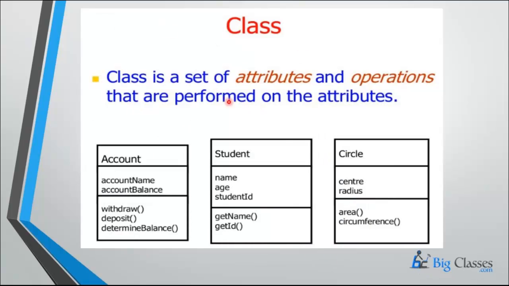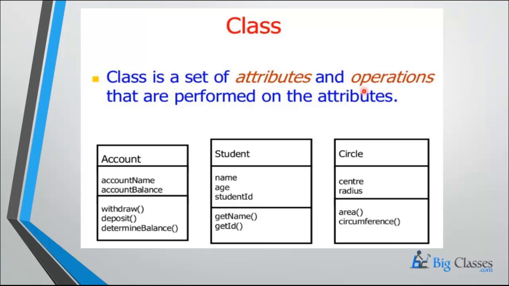Now see the next diagram. The class is a set of attributes and operations. Let me explain the difference between class and object, attributes and behaviors. Myself, I am Chandy, so I am an object. You are also objects. I am an object of the faculty class, you are an object of the student class, and you are also having attributes and operations. Myself, I am also having attributes and operations.